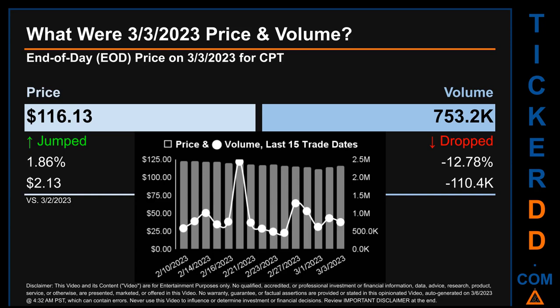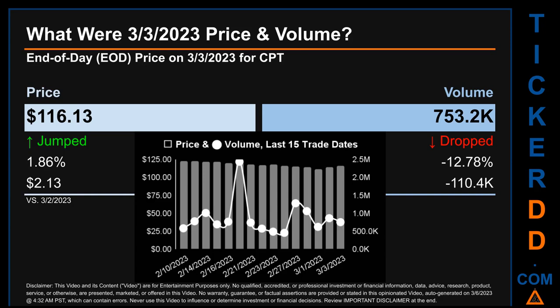What was end of day price and volume for CPT? On Friday, March 3, 2023, CPT had an end of day price of $116.13 and volume of about 753.2 thousand. Compared to the previous trading day, the price jumped 1.86%, gaining $2.13, while volume dropped 12.78%, decreasing about 110.4 thousand.